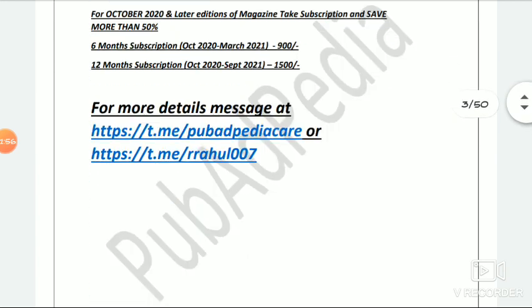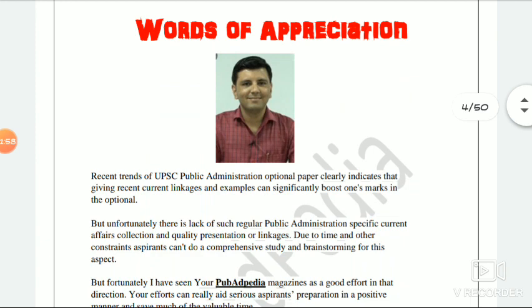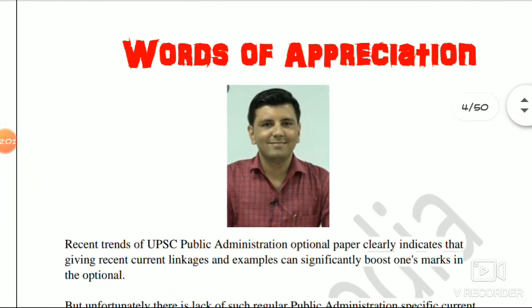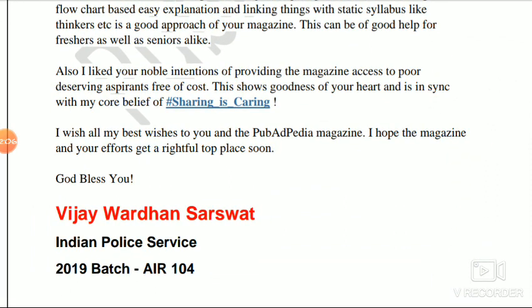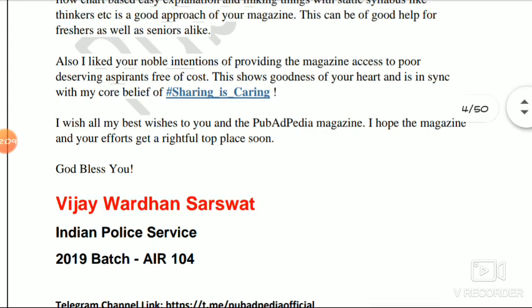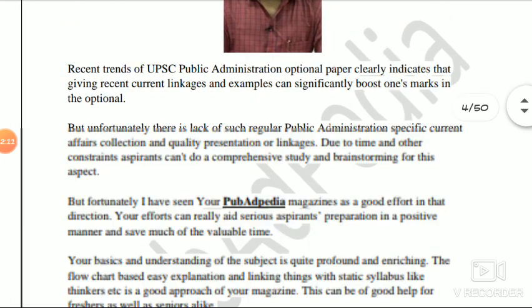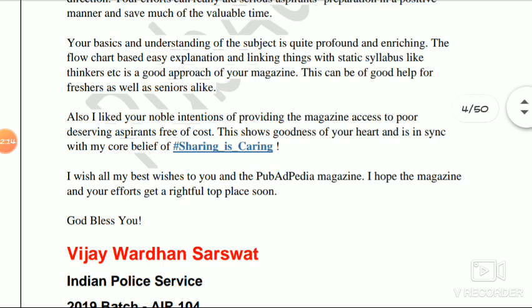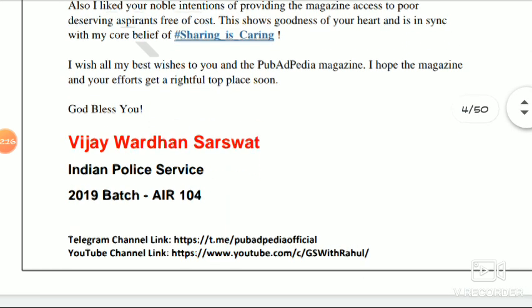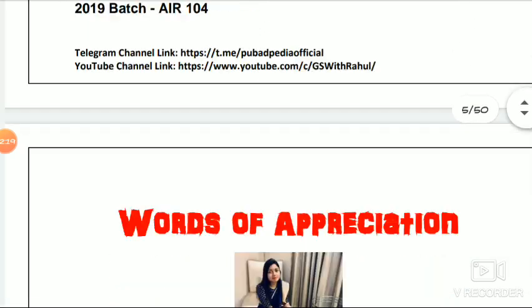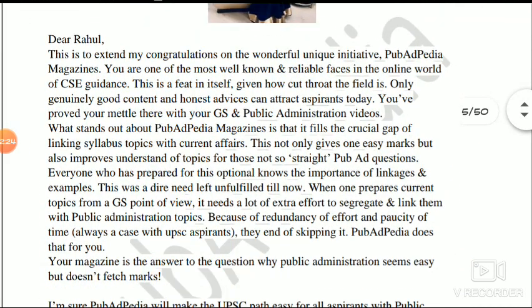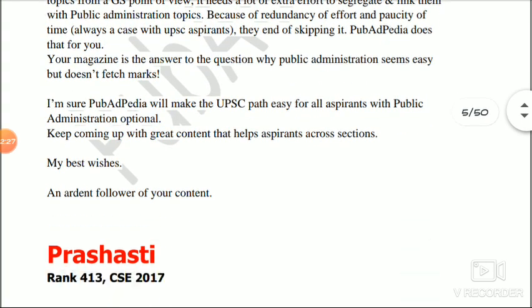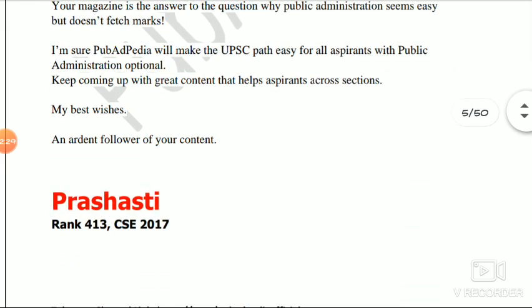If you go through the pages, you will get words of appreciation. Just pause and read it. Here you can see Vijayvardhan sir, IPS 2019 batch, all India rank 104. You can see the long message by him in appreciation, and if you pause it, you can read it as well. Apart from that, here you can see Prasasti ma'am. Again, long words and a good message. You can pause it again and read it. Rank 413, CSE 2017.